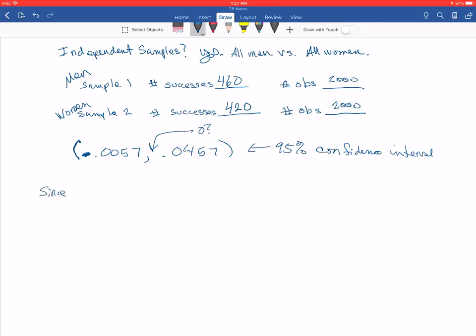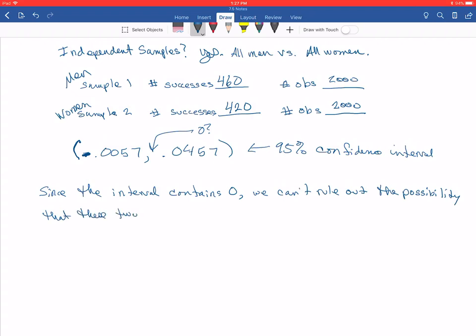So for my interpretation, I would say something like, since the interval contains 0, we can't rule out the possibility that these 2 population proportions are actually the same.